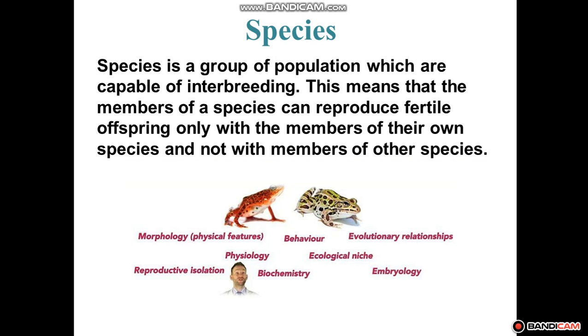Okay, not with the members of other species. Members of a species have common characteristics, like we human beings reproduce with a human being, right? So we are related to the same species.